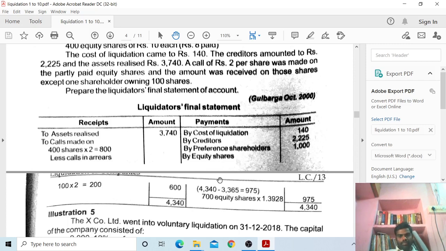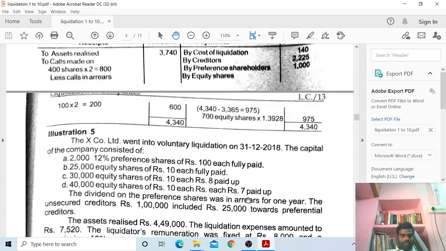Next, by equity shareholders, the remaining balance of 975 rupees is distributed to the equity shareholders. Total 4,340. So this is the problem number 4.